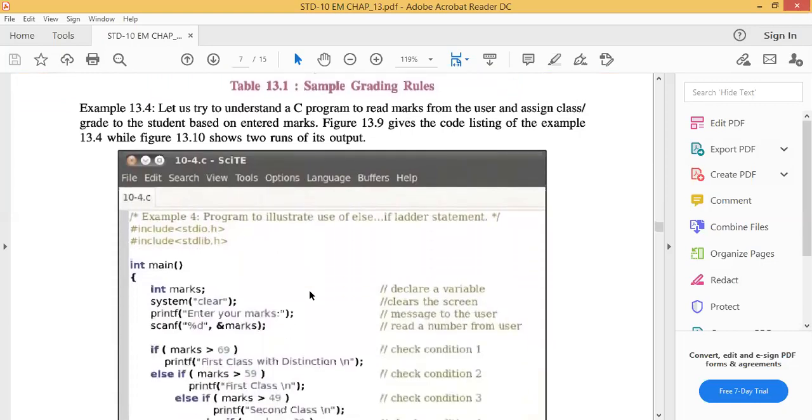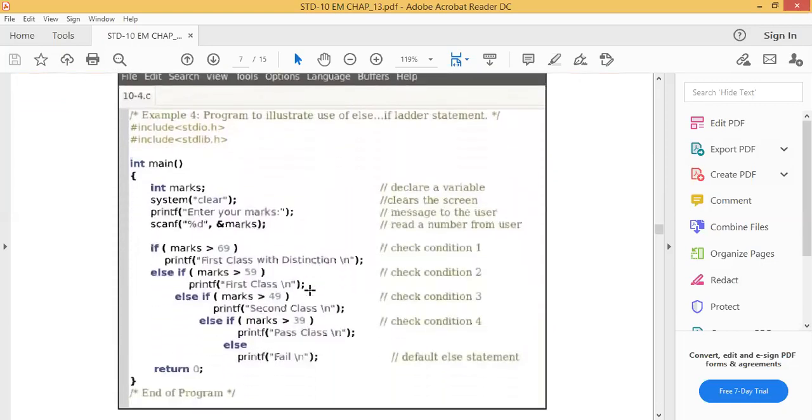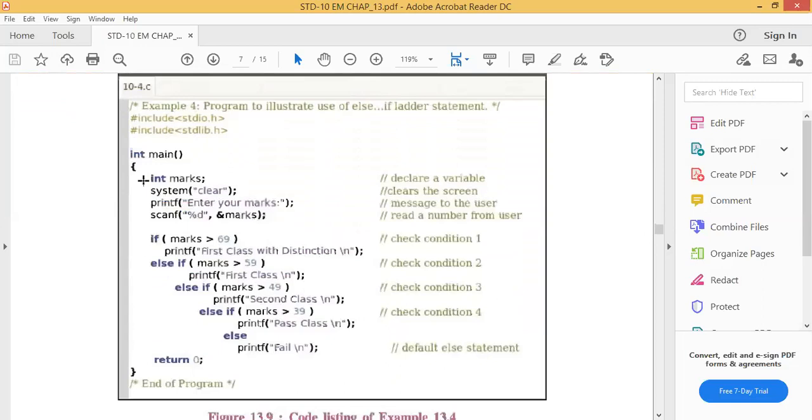See, integer marks. Integer marks, system clear. At first, we will clear our output window. Printf, enter your marks. Whatever marks will be entered by you, it will be printed. Next line is scanf. The marks entered by you will be read with the help of the scanf function. You enter the marks, see, read your marks.